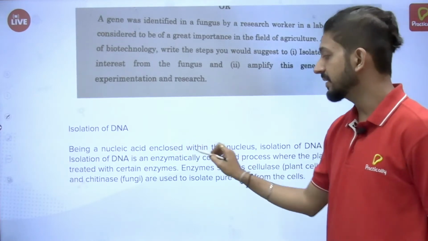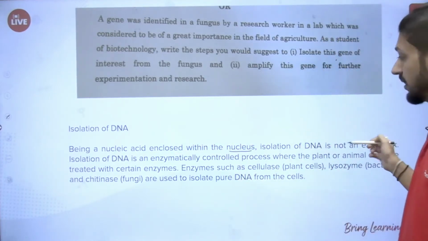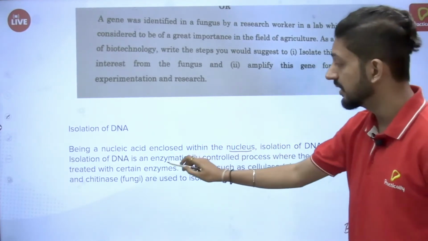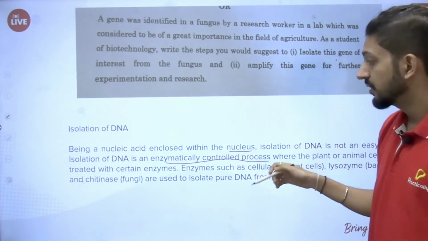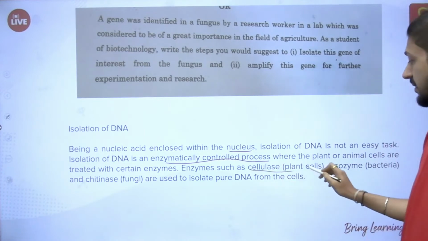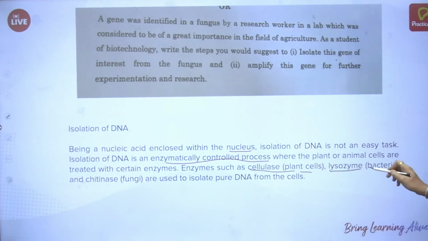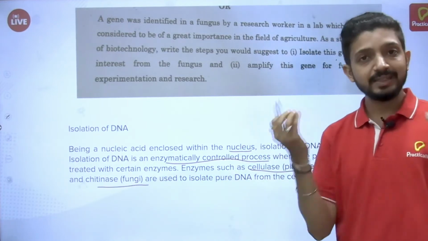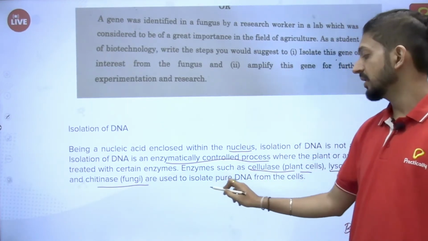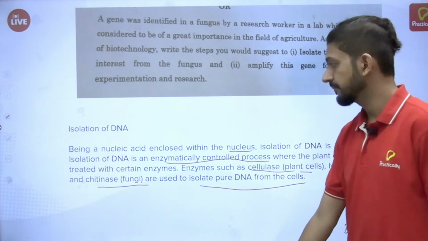Since it is a nucleic acid enclosed within the nucleus, isolation of DNA is not an easy task. It is an enzymatically controlled process for which we need certain enzymes like cellulase for plant cells, lysozyme for bacterial cells, and chitinase for fungal cells, which will break the cell wall, and then we can isolate the pure DNA from the cells.